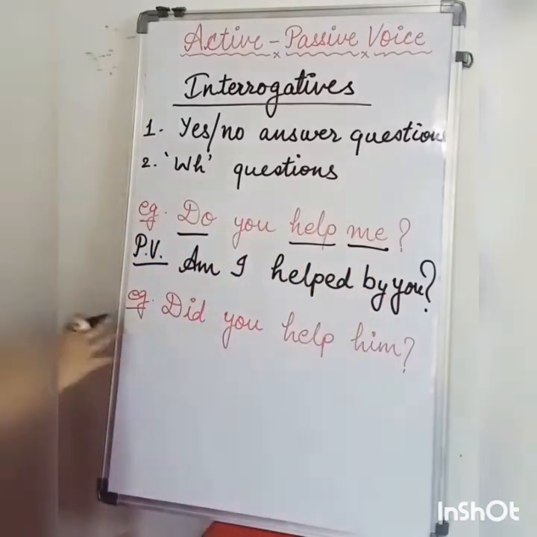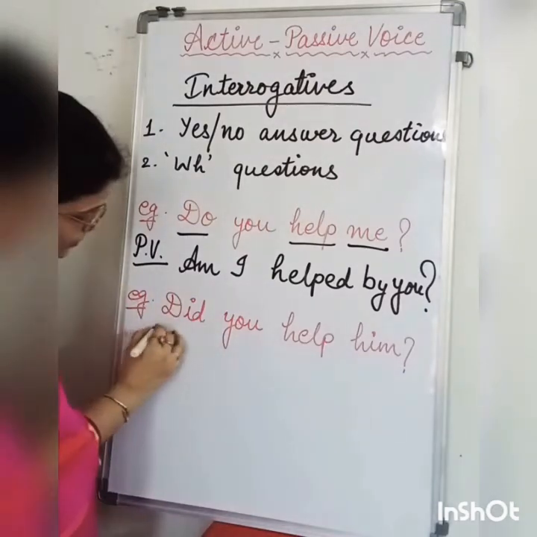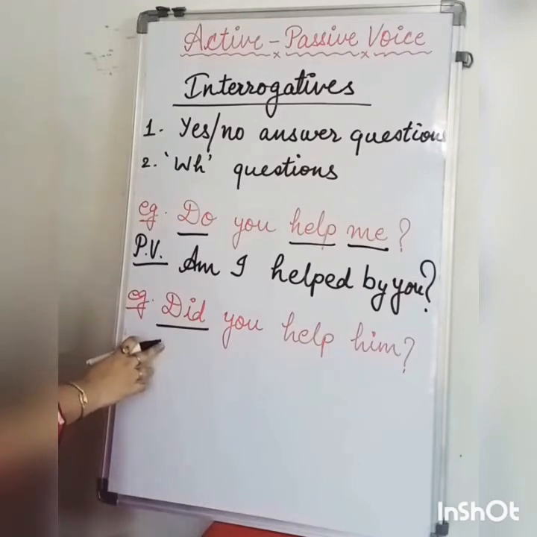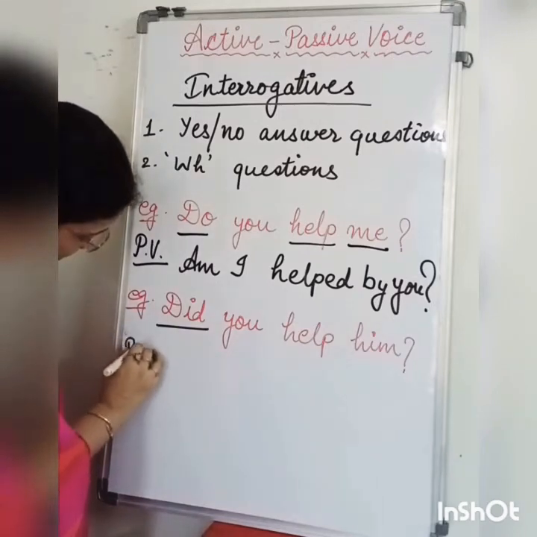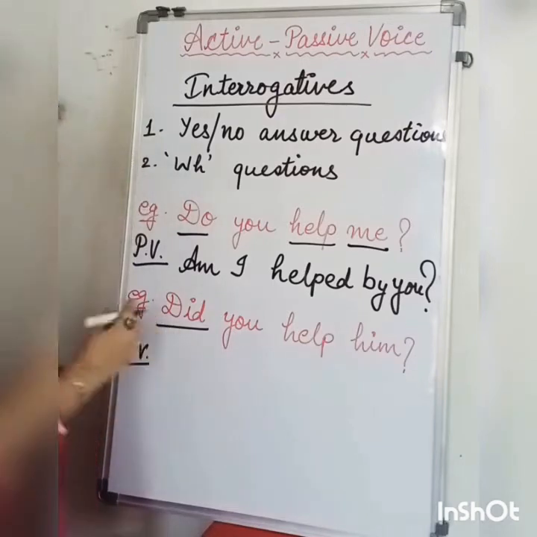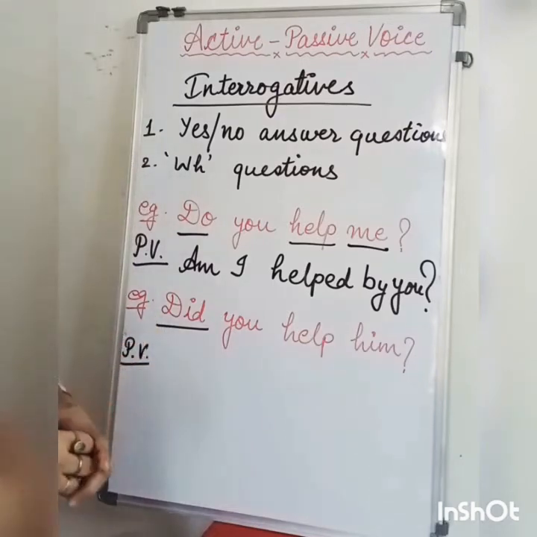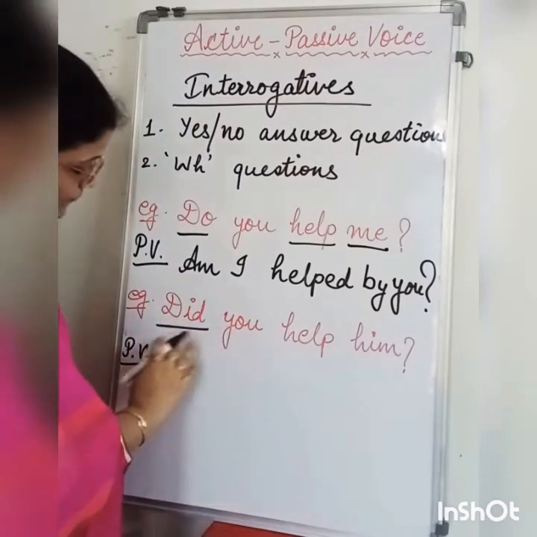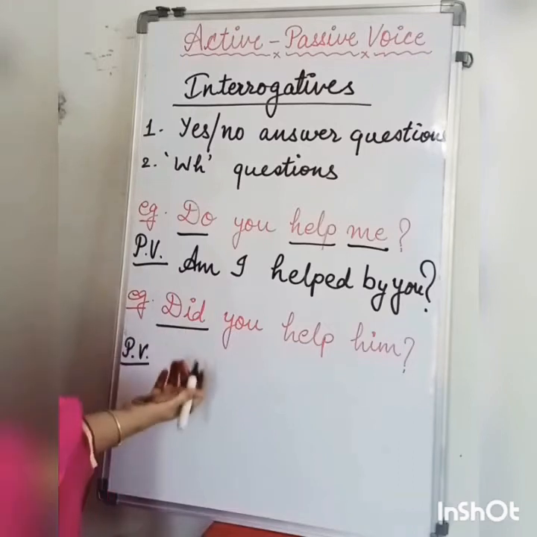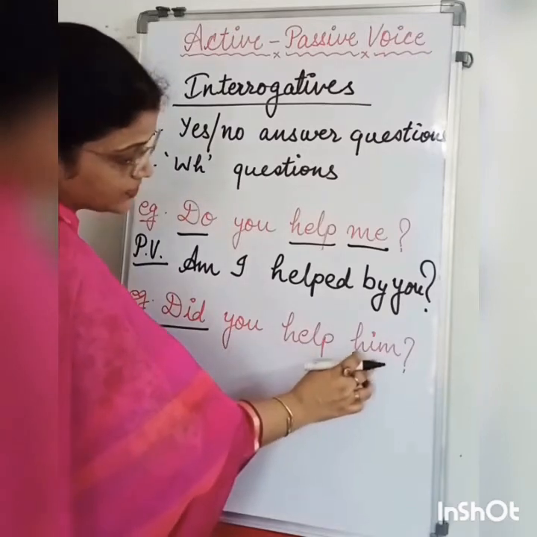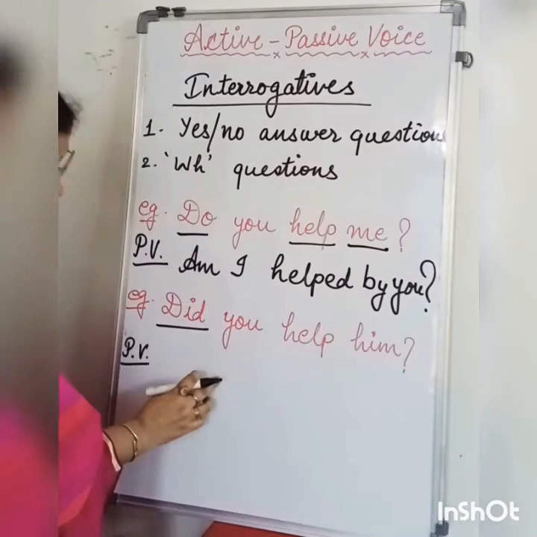Then the next example: did you help him? Did denotes the simple past tense, so we have to follow the structure of simple past tense passive voice, which uses was or were plus the past participle form of the verb. To decide which, we have to check the object, because the object will become the subject.